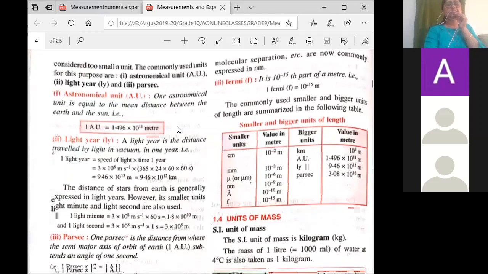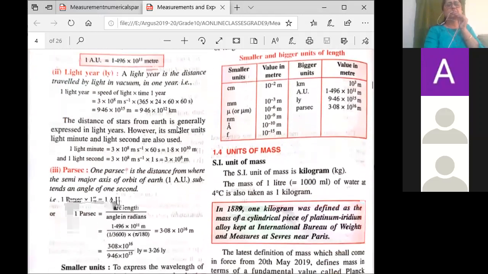Another bigger unit of length is light year. I think you are very much familiar, right? Now 1 light year is equal to how many meter? Now you have to learn this. See this table. This table is very important. Can you see where my cursor is going around?